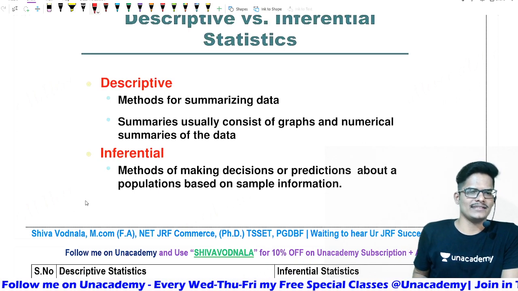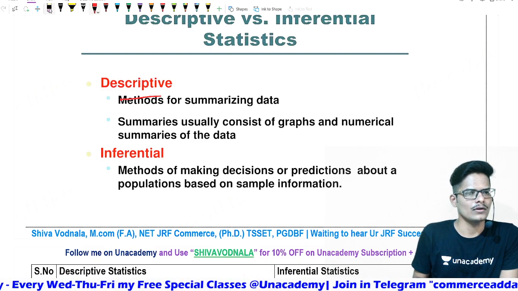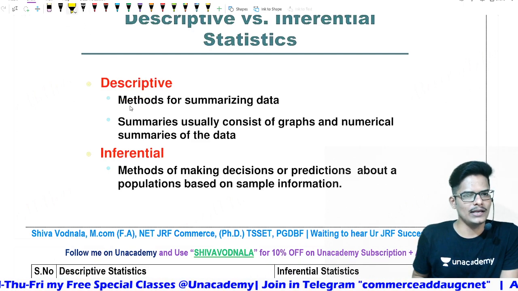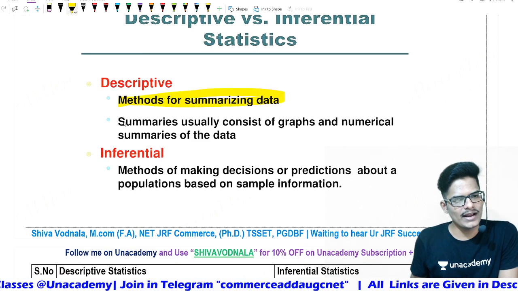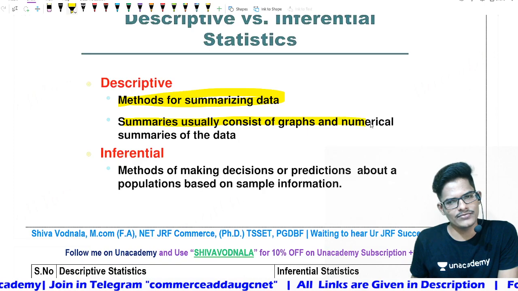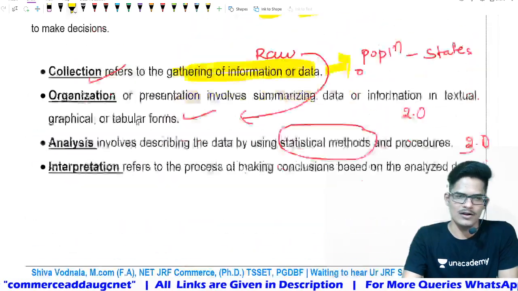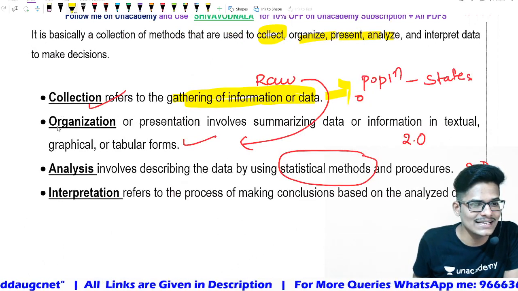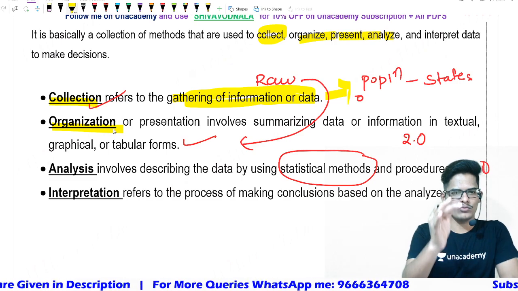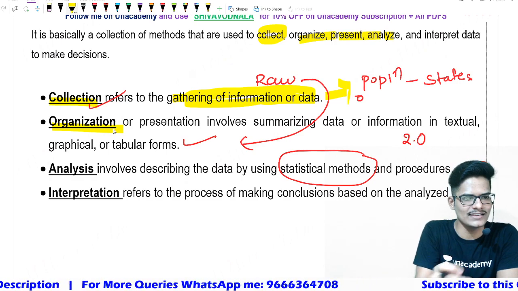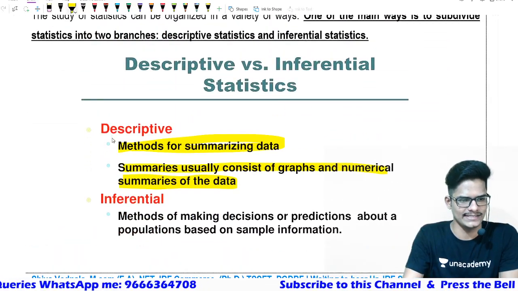Now what do you mean by descriptive? Descriptive is a method of summarizing the data, and summaries usually consist of graphs and numerical summaries of the data. Now sir, you wanted to refer, this is called collection and organizing. Yes, you are on the right track. If your mind is thinking about collection and organization, then that will be called descriptive statistics.